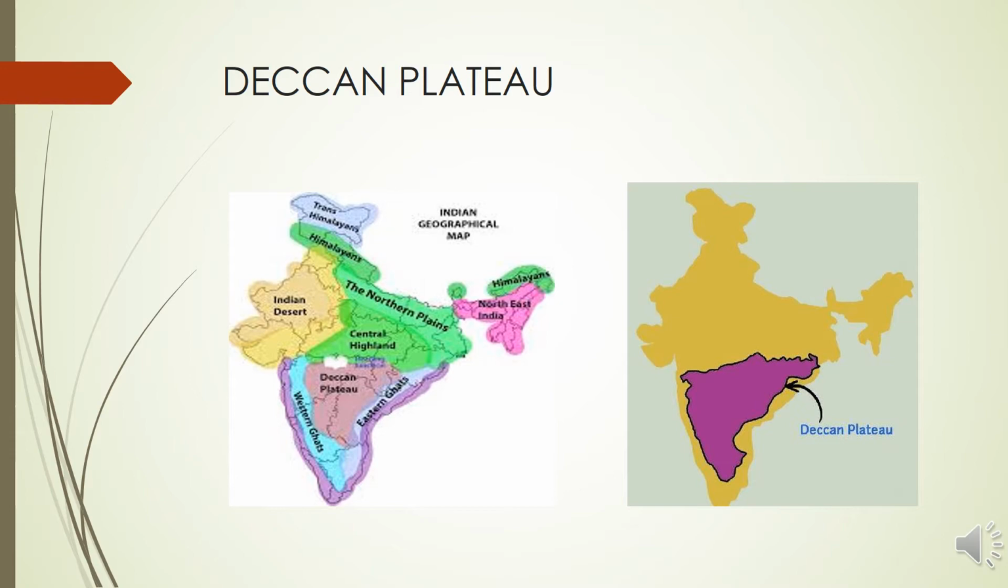Here is the location of Deccan Plateau on map of India, and on the map on the left side you can also see the Western Ghats and Eastern Ghats. Both are the mountain ranges which we will study in detail when we will study the chapter on India.